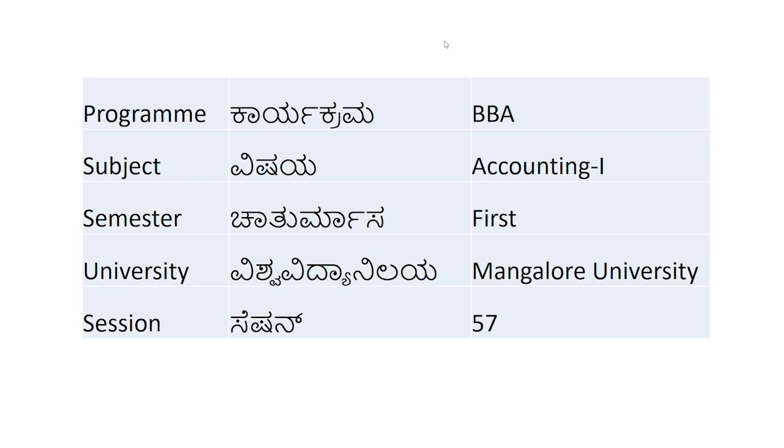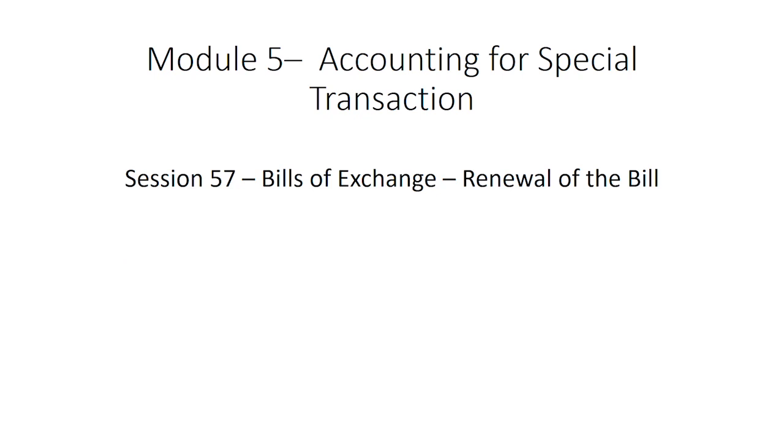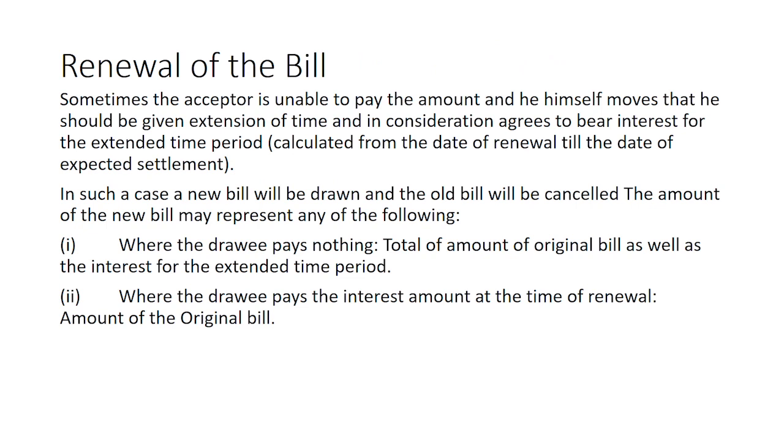Welcome to session 57 to the accounting 1 subject. We will now learn how to pass journal entries for the bill of exchange which will be renewed on expiry of the previous bill. What is renewal of the bill?